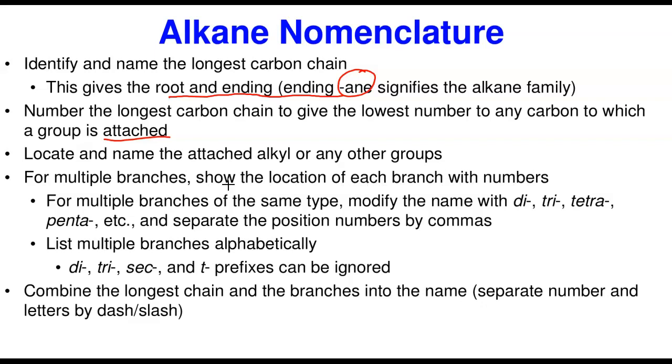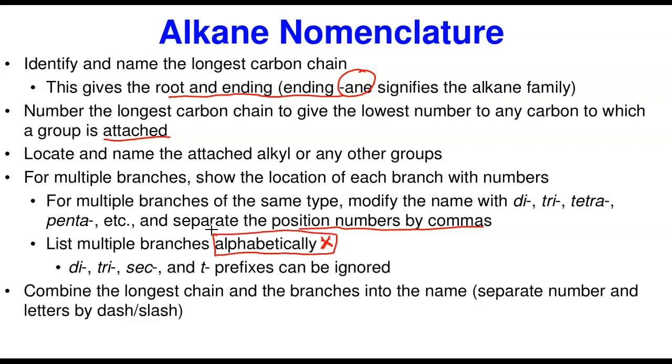For multiple branches, you have to modify their names. If they are the same, if it is 2 methyl groups, you say dimethyl. If it is 3, you say trimethyl, 4 tetra, penta, and all the rest of them. However, you must separate the position numbers by commas, and the numbers are separated from the letters by dashes. Then you have to list the multiple branches alphabetically. This is very important.